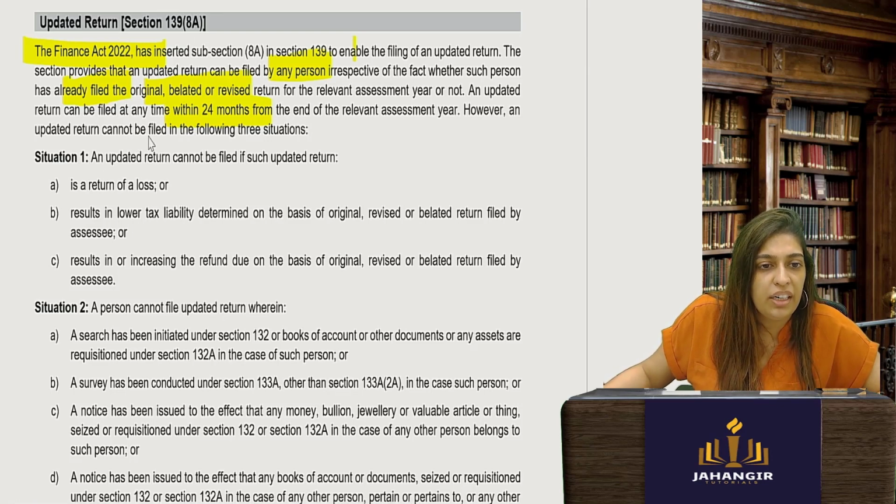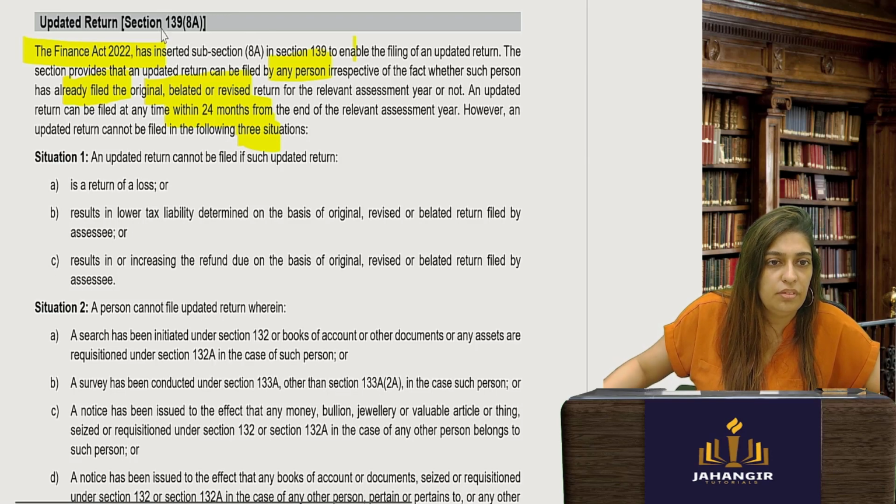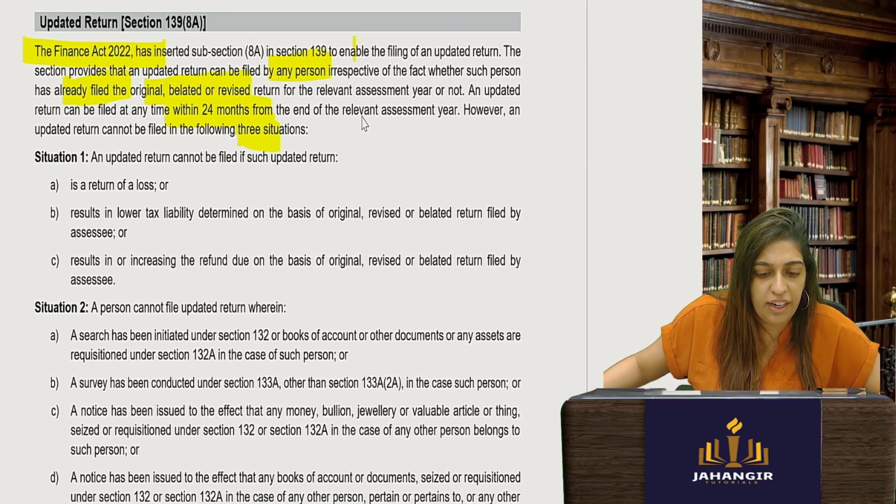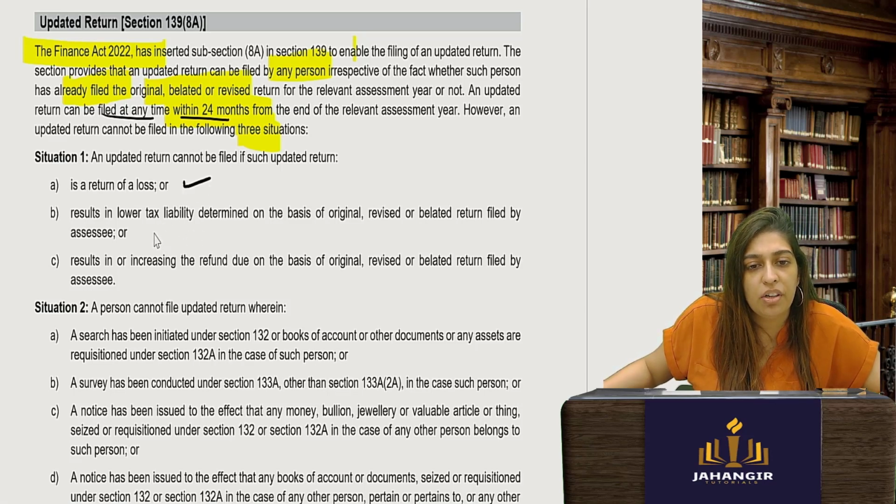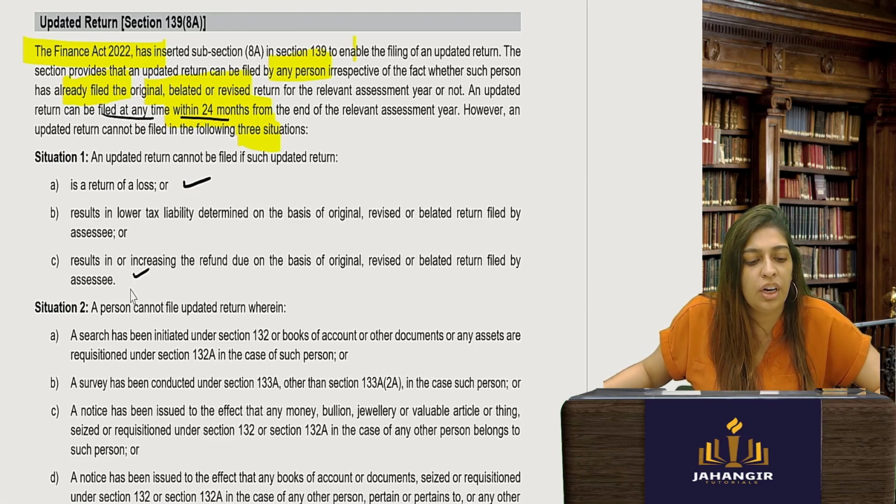However, an updated return cannot be filed in the following 3 situations. By when do you have to file it? Within 24 months, any time within 24 months. An updated return cannot be filed if it is a loss return, if the return has a lower tax liability determined on the basis of the original, revised, or belated return, or if it results in increasing the refund. For all of this, you cannot file an updated return.